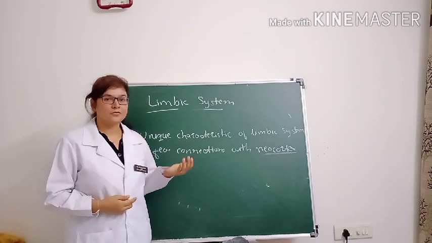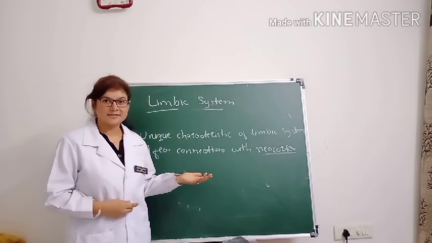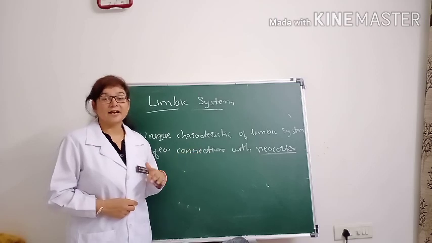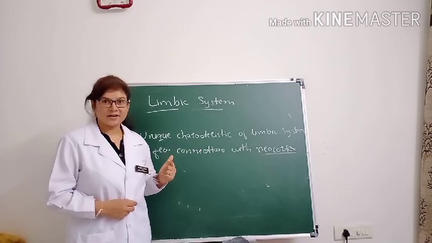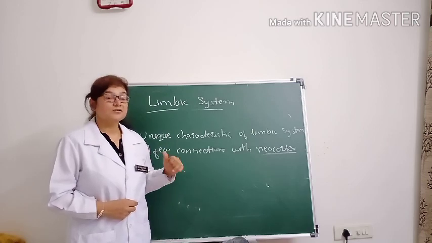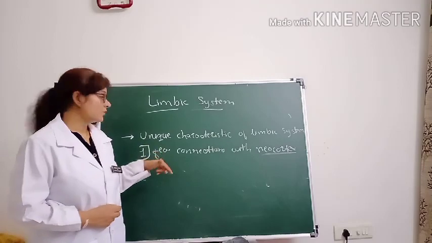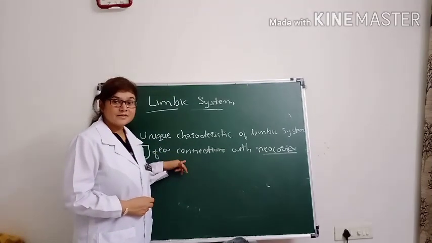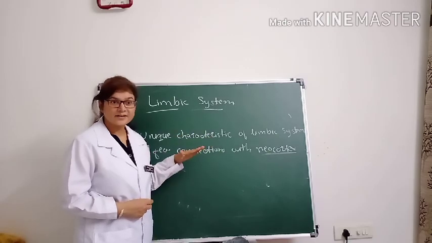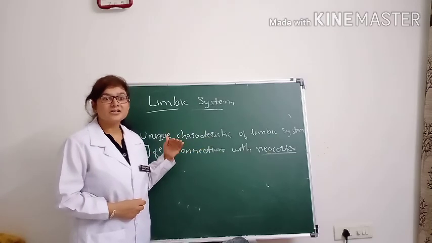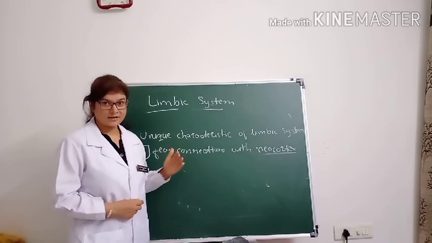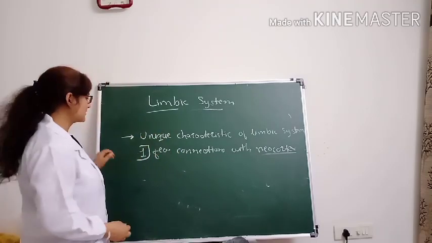If you have any emotion develop in response to any sensory stimuli, you cannot immediately turn off that emotion at your own will. You can modify it, but you cannot turn that emotion on or off immediately. That is because there are few connections of the limbic system with the neocortex. The neocortex can modify the emotions, but you cannot immediately turn your emotions on or off at your will. So that is the unique characteristic of the limbic system.